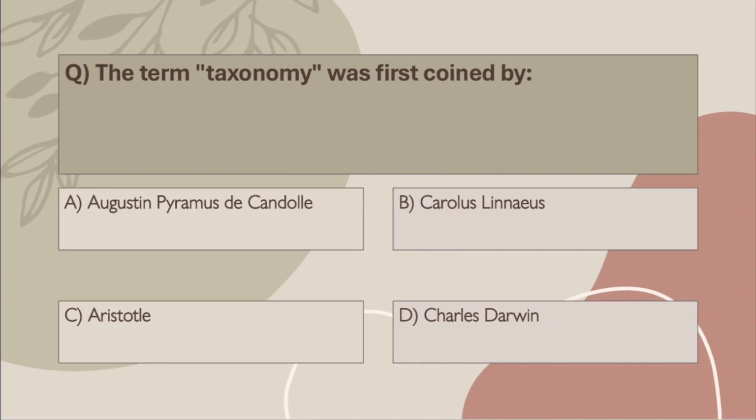Q39. The term taxonomy was first coined by: A. Augustin Pyramus de Candolle, B. Carolus Linnaeus, C. Aristotle, D. Charles Darwin. Correct answer, A. Augustin Pyramus de Candolle. Yes, Linnaeus systematized it, but the actual term taxonomy came later from Candolle.